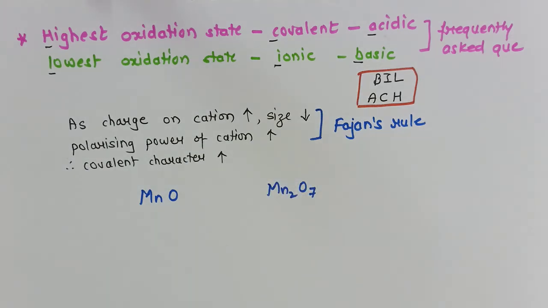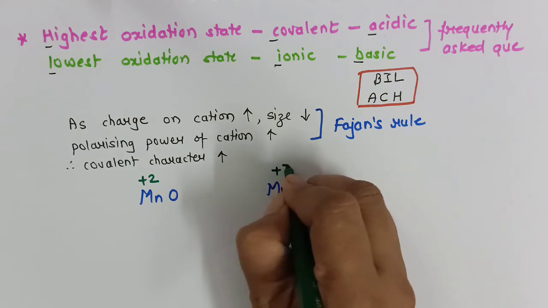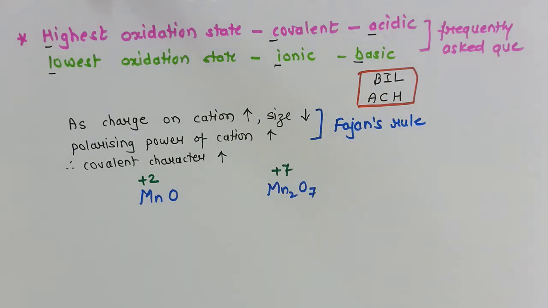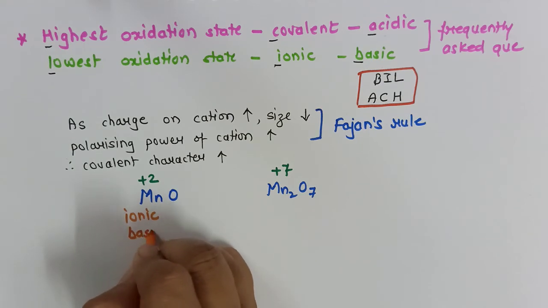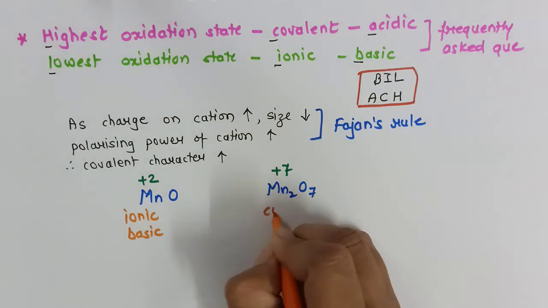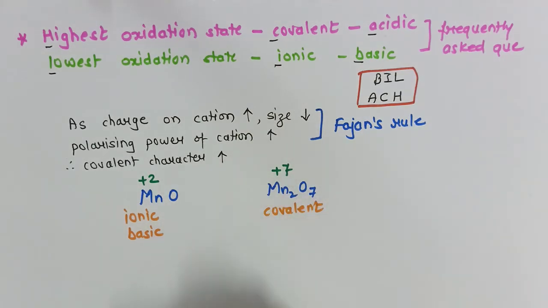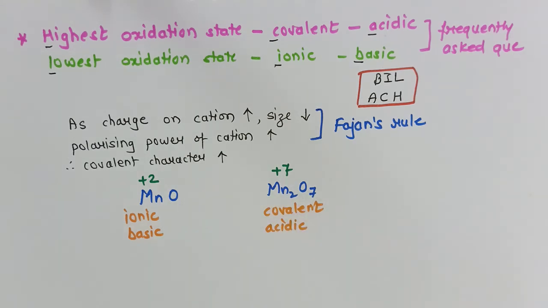In case of MnO, the oxidation state of manganese is +2, and in case of Mn2O7, the oxidation state of manganese is +7. So manganese is in its lowest oxidation state in MnO, therefore it will be ionic in nature and show basic character. Whereas in case of Mn2O7, it is in its highest oxidation state, it is covalent in nature, and it will be acidic. So based on the concepts of oxidation state and ionization potential, we have lots and lots of questions. Let us try to solve some here.